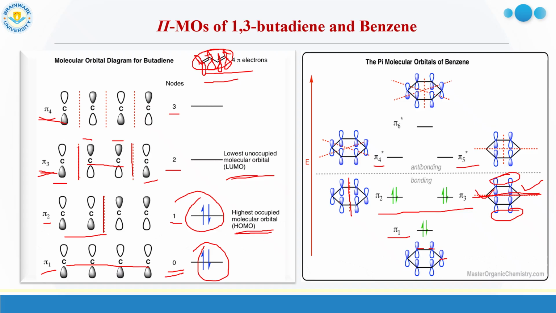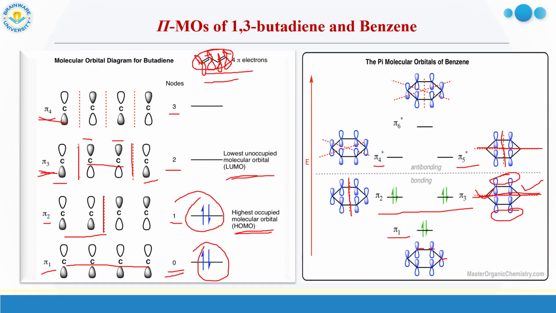In pi 5 star, the two nodes are such that one is vertical and another one is the horizontal nodal plane, as in the case of pi 3. So here also we maintain opposite symmetry on the two sides of the node.